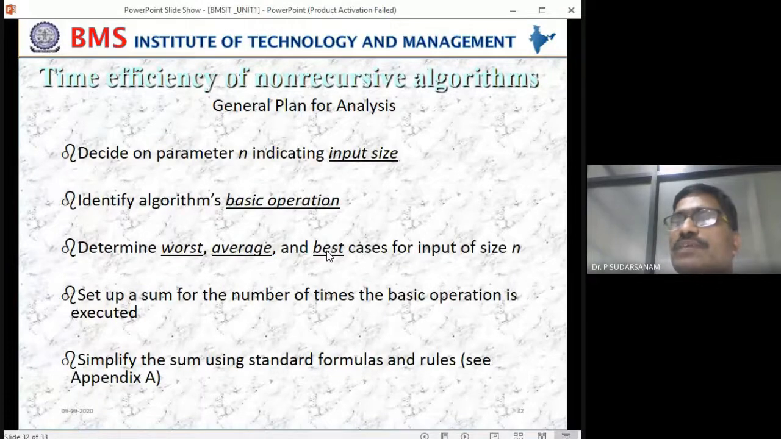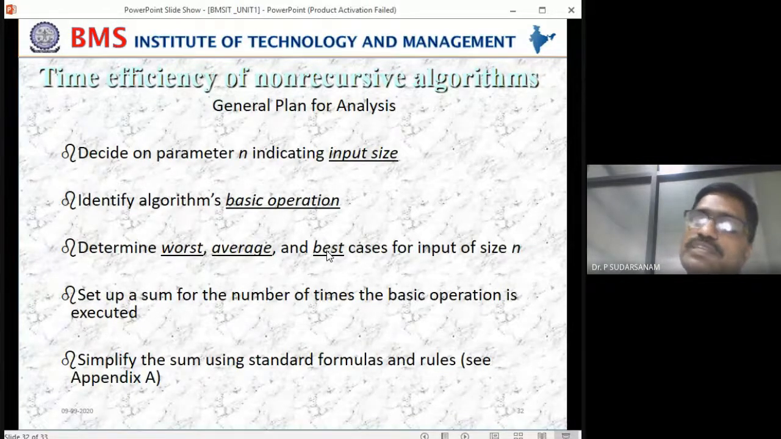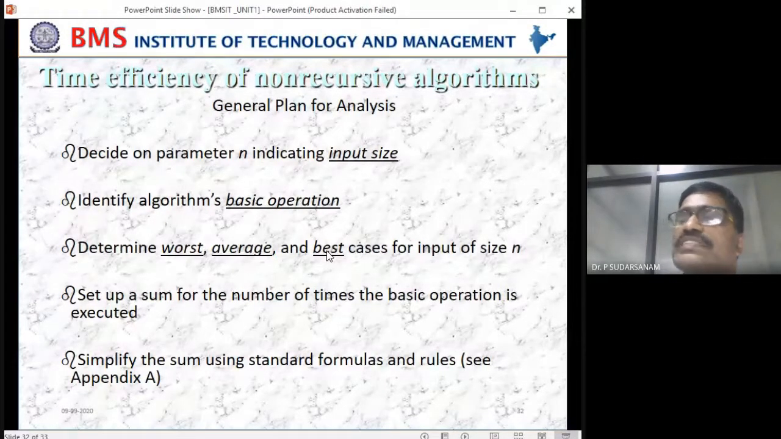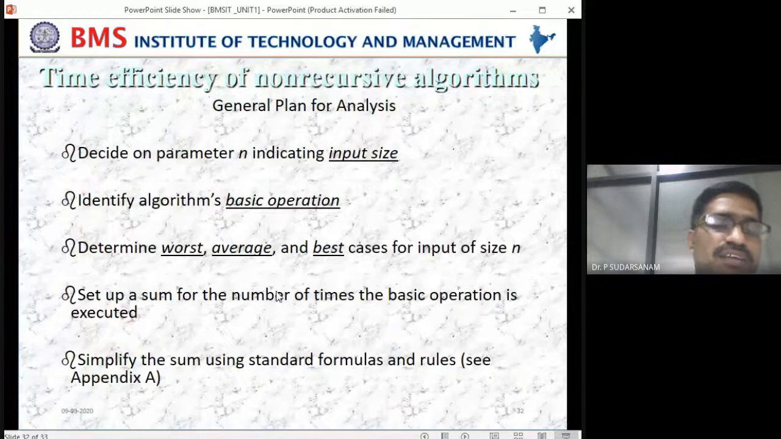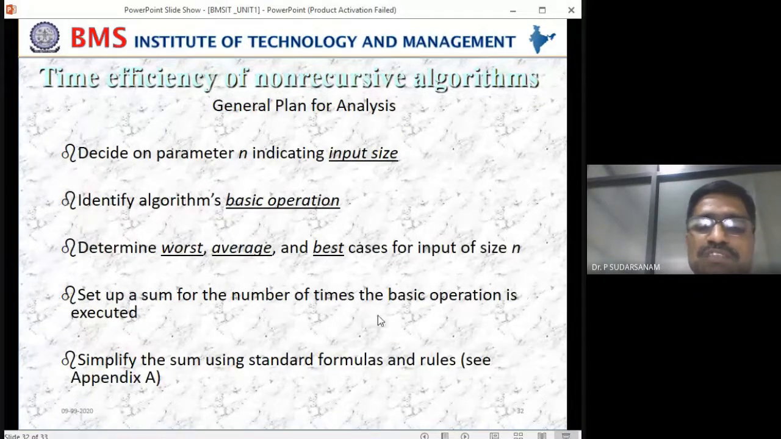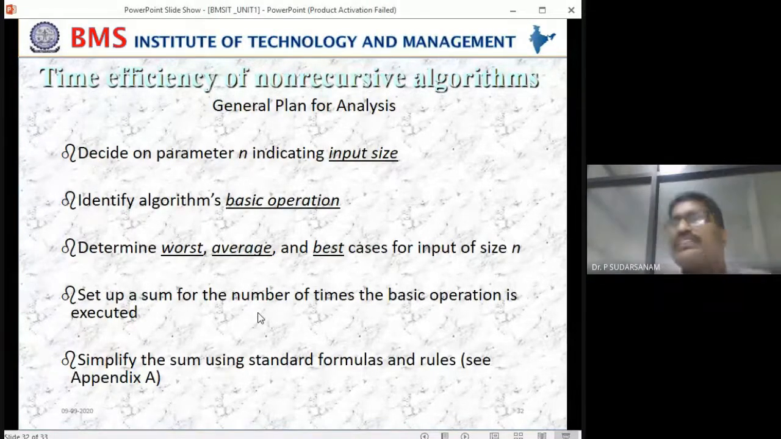Now I'll write 1, 2, 3, up to n. I want to find the sum of the n natural numbers. What is the formula for the sum of n natural numbers? n into n plus 1 divided by 2. So 1 plus 2 plus 3 plus 4 up to 10: instead of adding that, 10 into 11 divided by 2, which is 55. You can add it, 1 plus 2 plus 3 plus 4 up to 9 plus 10, and you will get 55. So like that for n numbers. That is how you set up the sum of the number of times the basic operation is executed.